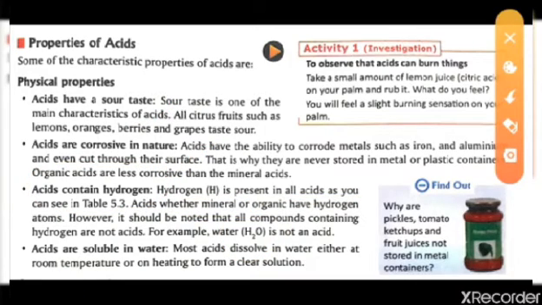The last point we have is that acids are soluble in water. In the last minute of the previous video, I had told you all how to mix water and acid.